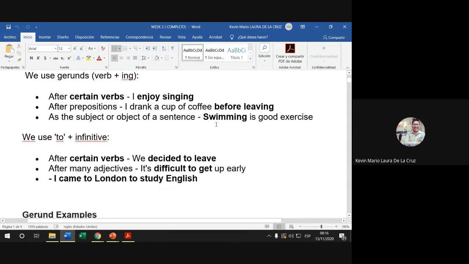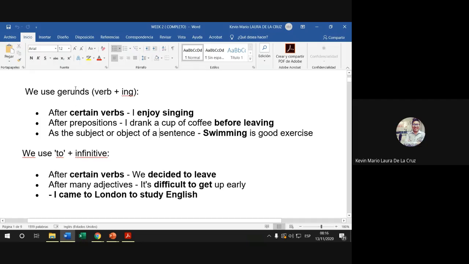About gerunds and infinitives, it's not too complicated to understand, right? But yeah, we have to consider some important points. For example, let's talk about gerunds first.